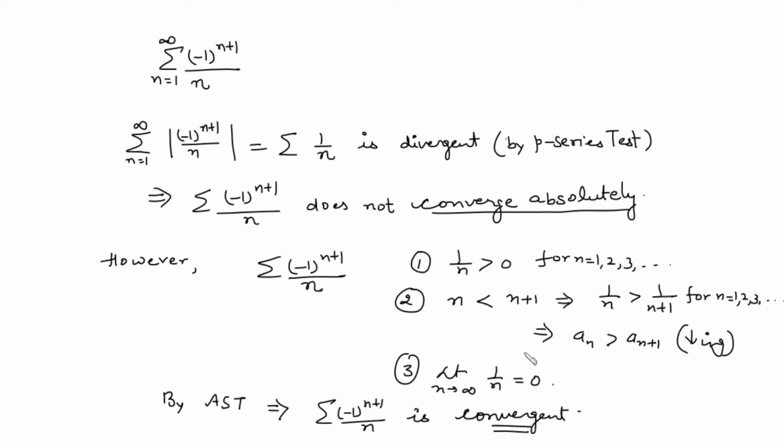So whenever the given series is convergent but by taking mod it is not convergent, then we can say this series converges conditionally. So next is the definition of conditional convergence.